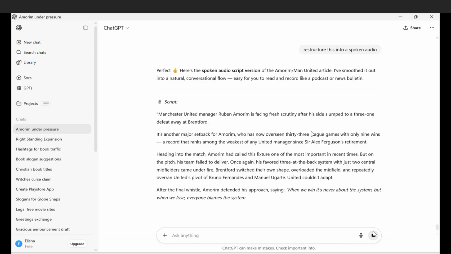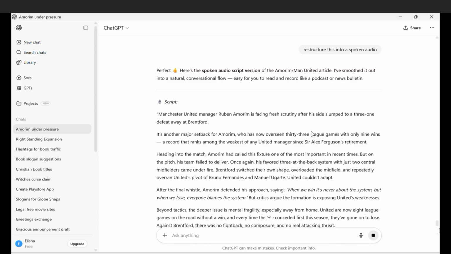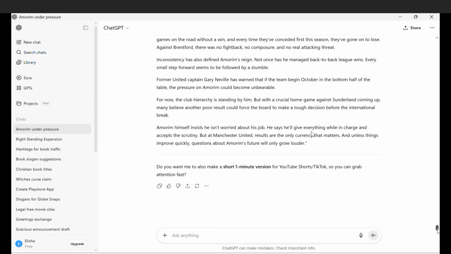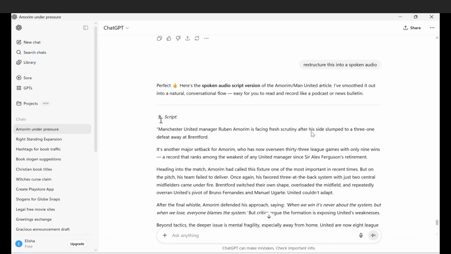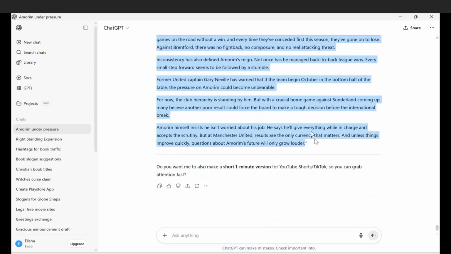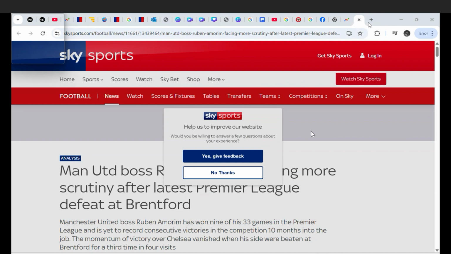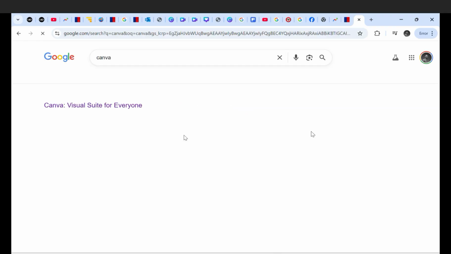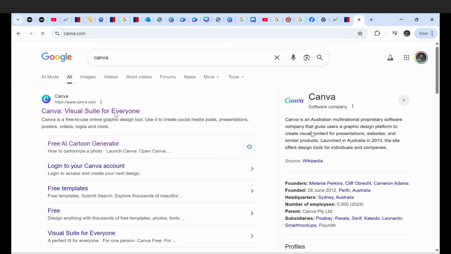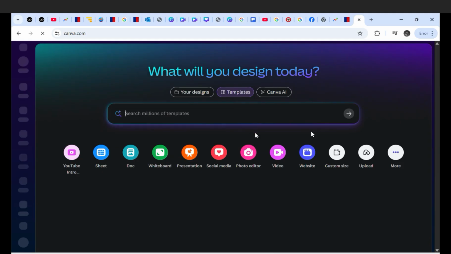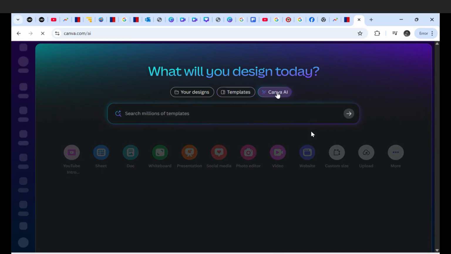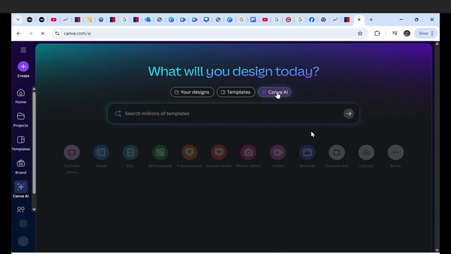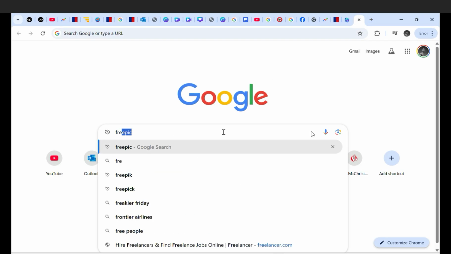There's the script. We have it all, and now what I do is copy the entire script up to there, and then I have two options. I can go to Canva, create a new window. If you have a subscription for Canva, it's good because you can use Canva AI to generate audio. But for me, since I also have Freepik, I will just go to Freepik.